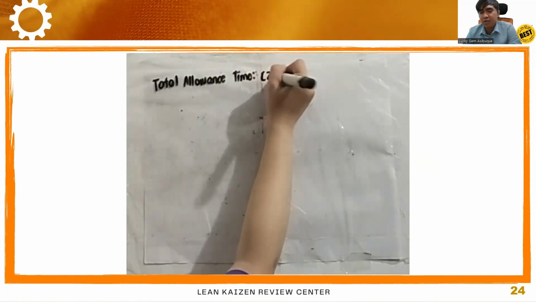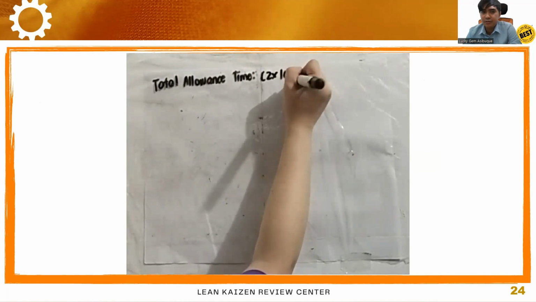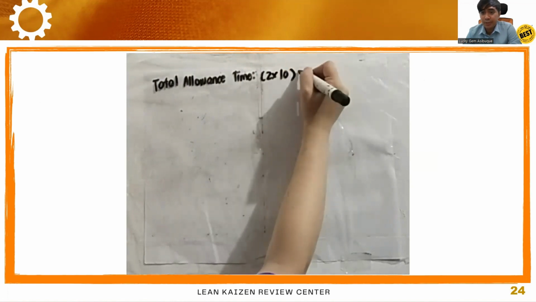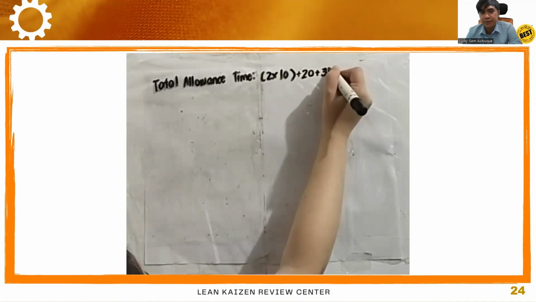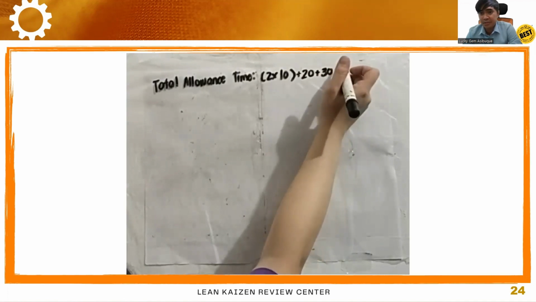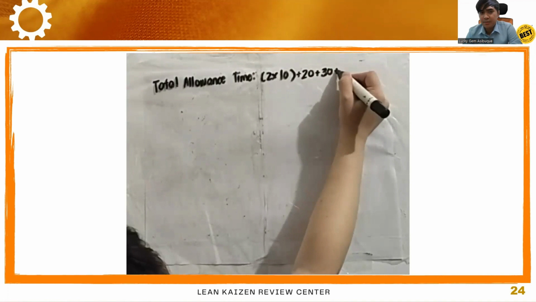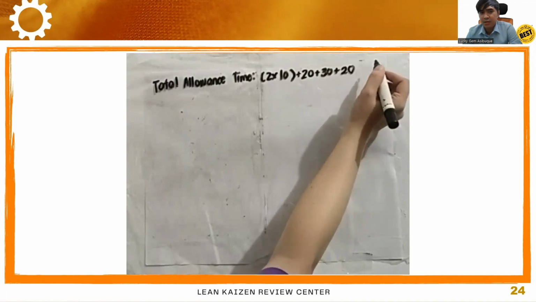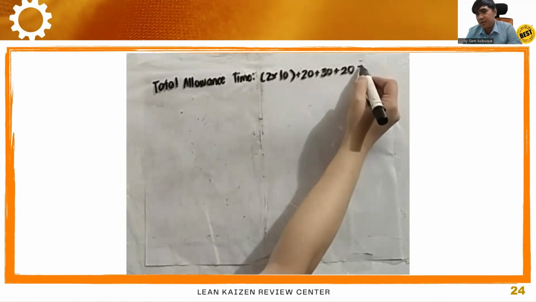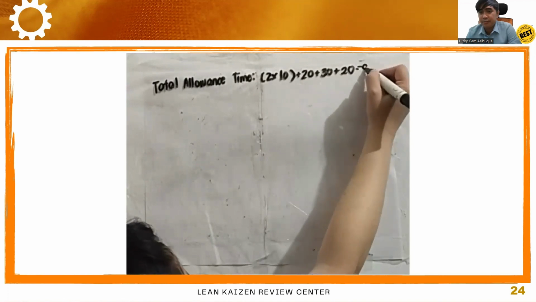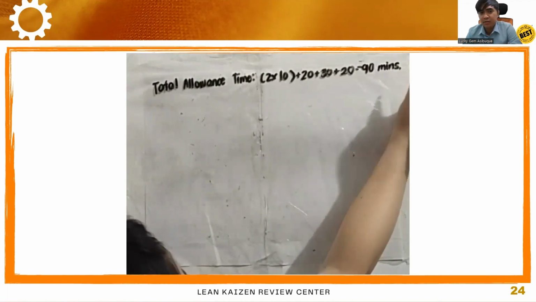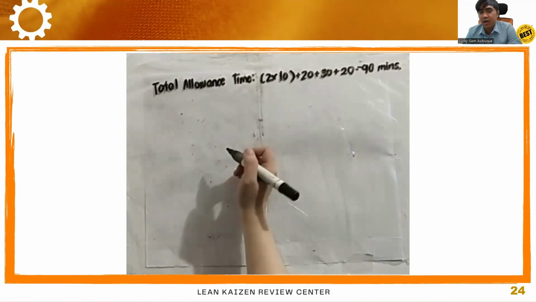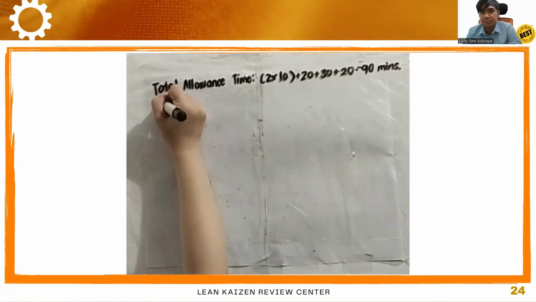Here in the total allowance time, we will just sum all the given allowance times. So first is 2 times 10, the coffee breaks, plus 20 plus 30 plus 20, the ones given in the tabular form in the problem. So the total is 90 minutes. Total allowance time is 90 minutes.